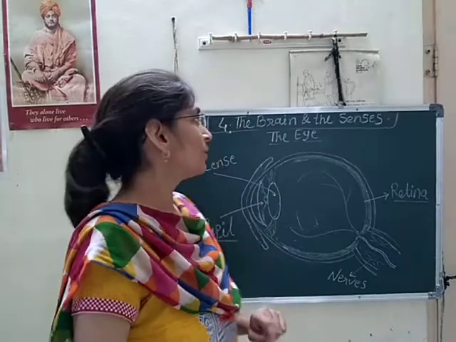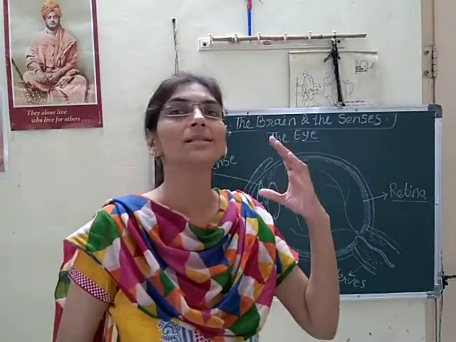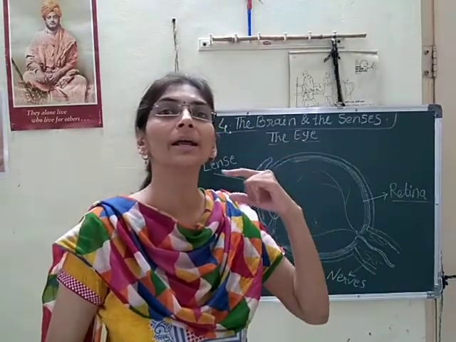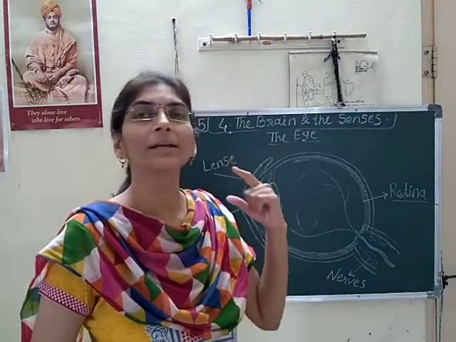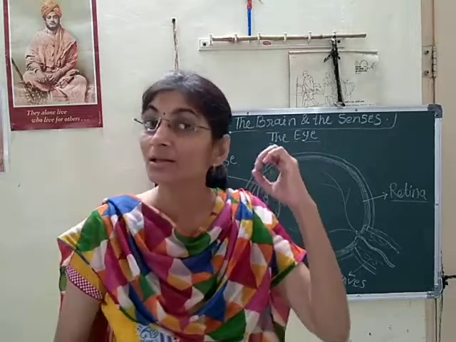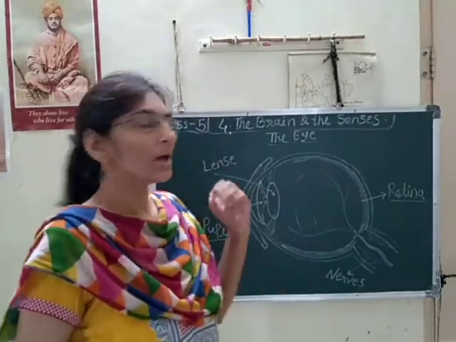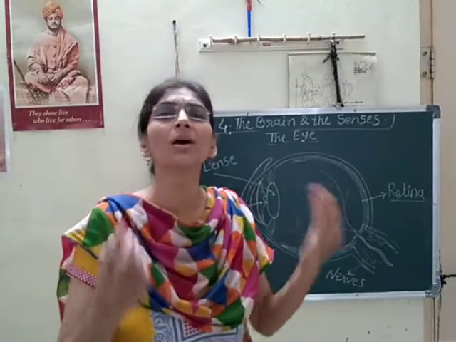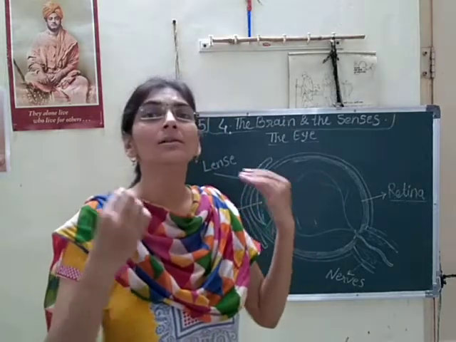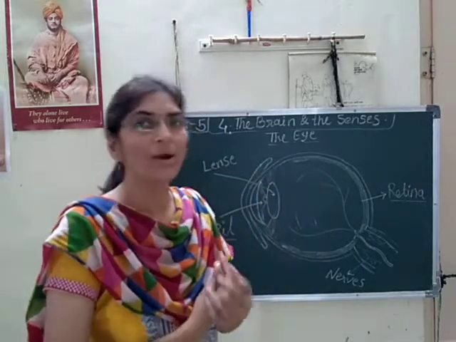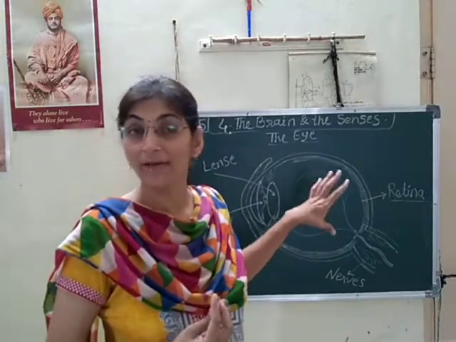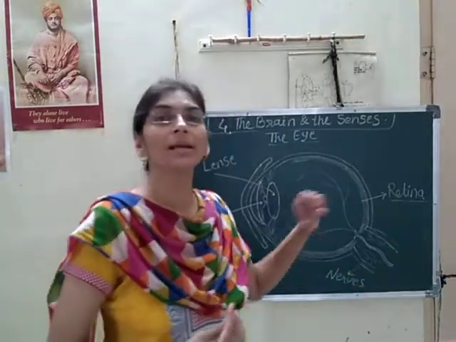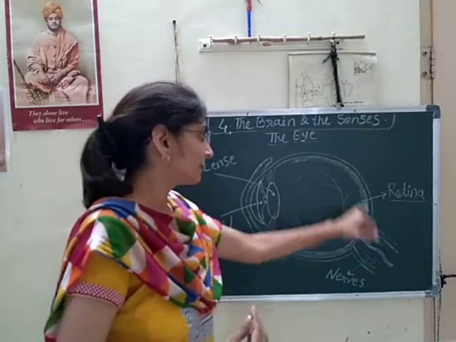So every sense organ is connected by nerves to the brain. There are nerves present everywhere in our body, and each sense organ has its own special sensory nerves.